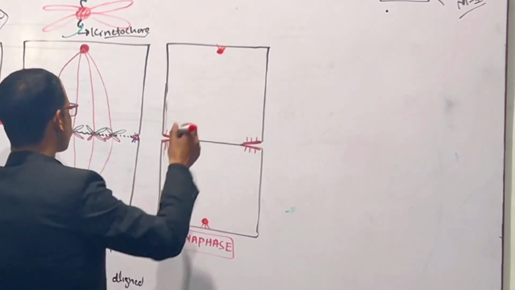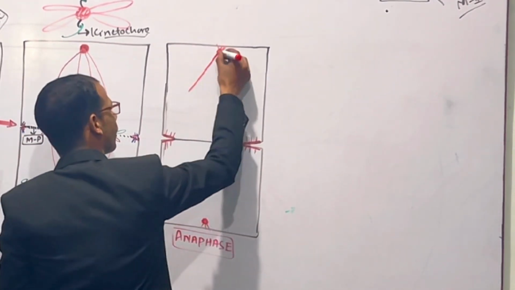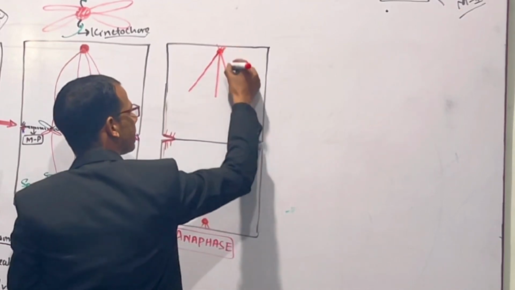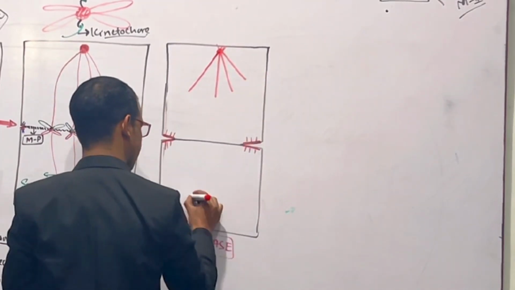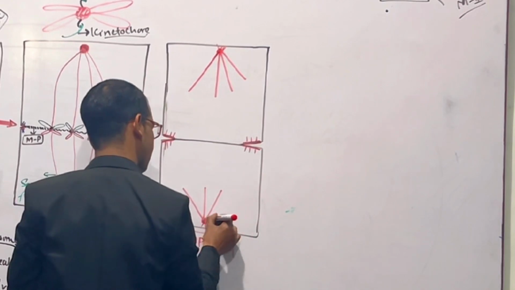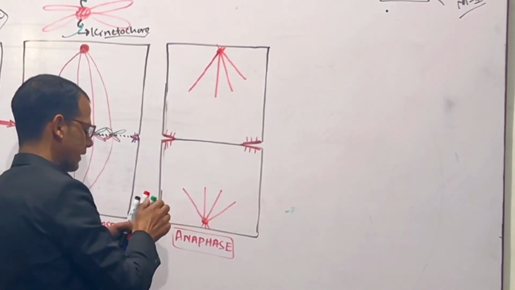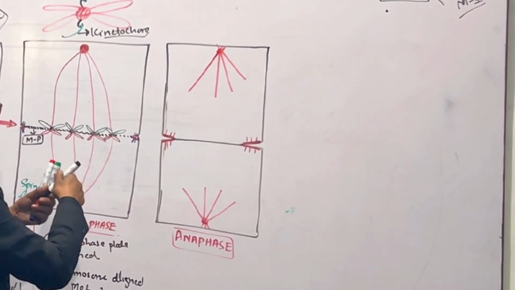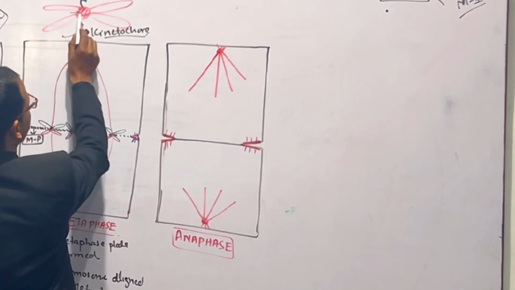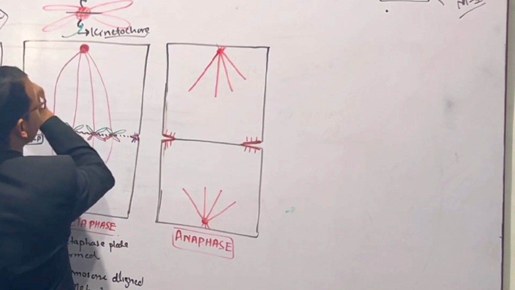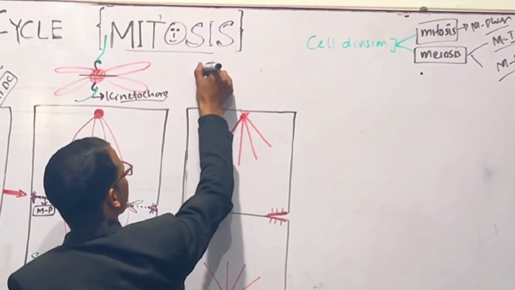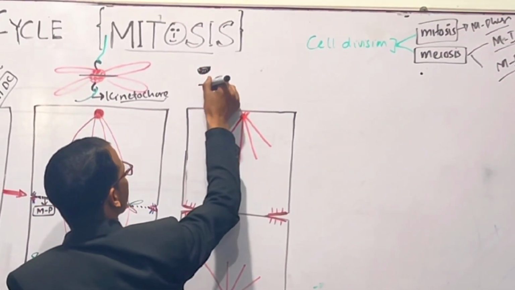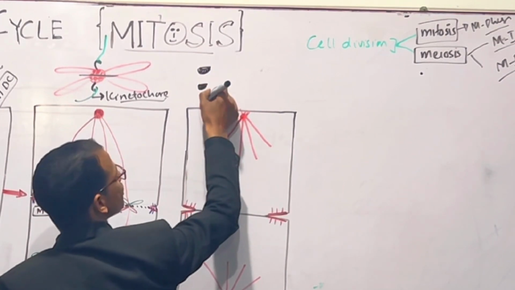These spindle fibers will contract and divide the centromere. For example, if I have divided this centromere, it will divide into two.